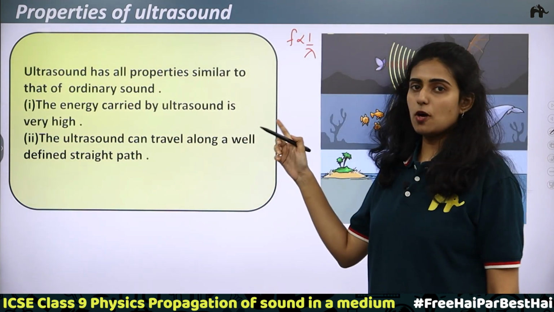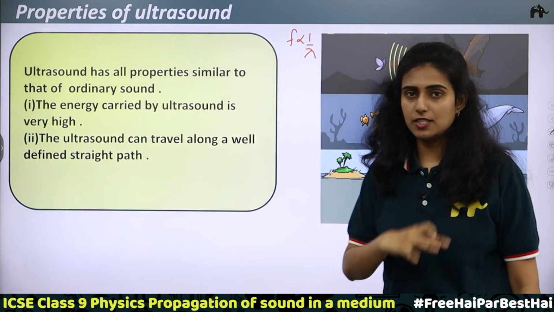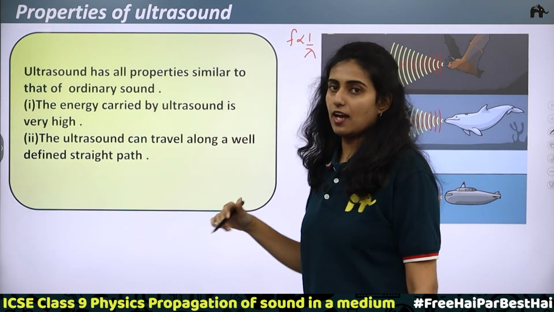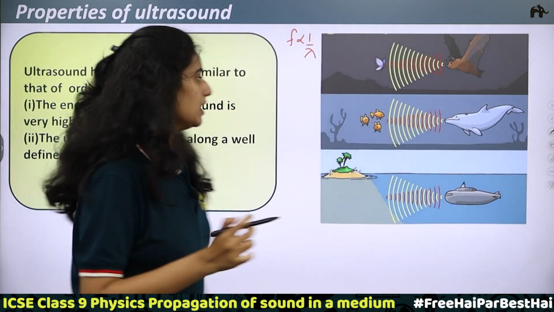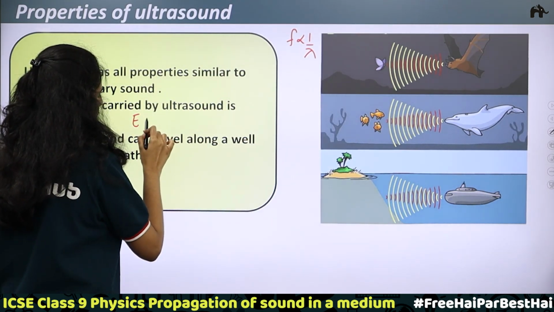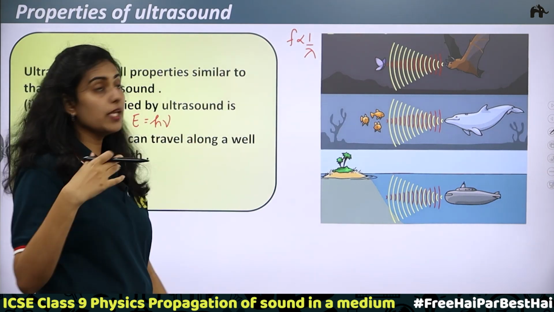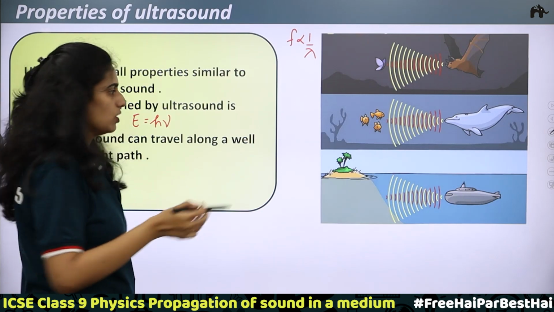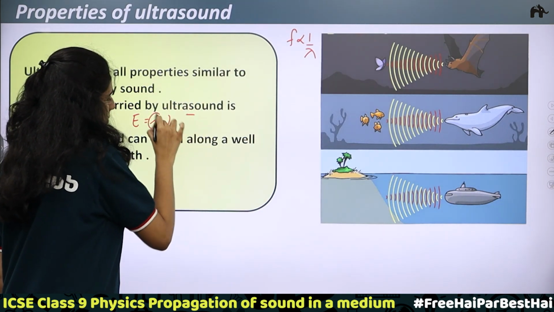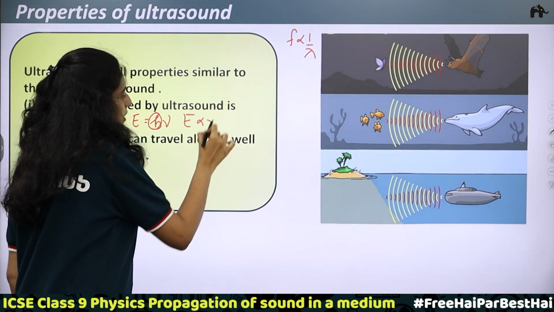Okay, now the first property. There are two other properties apart from the properties of the audible range of sound waves. Energy carried by ultrasound is very high. Why is the energy high? Energy depends on frequency. Energy is equal to h nu, where h is Planck's constant, which we'll be discussing in higher classes. In 12th you will be studying about this. Planck's constant is a constant value. Energy is directly proportional to the frequency.